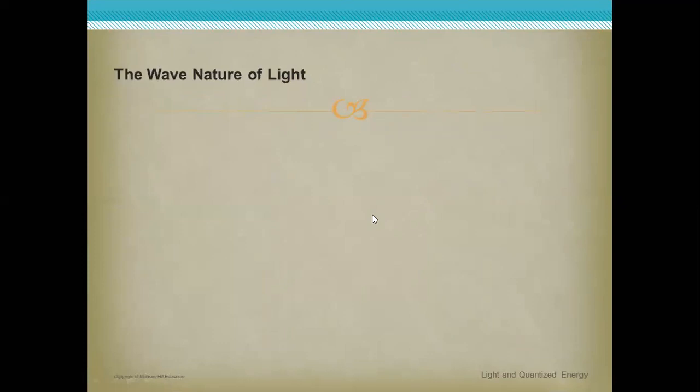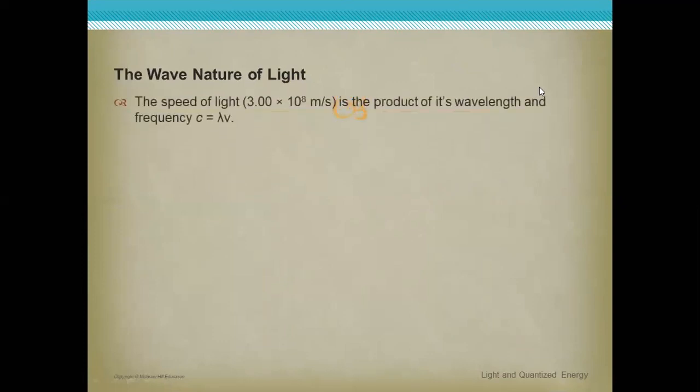After that, the wave nature of light. Listen, please. The speed of light is 3 times 10 power 8 meter per second. It is the product of its wavelength and frequency. So the speed of light as a rule equals what? C. Speed of light equals wavelength times frequency.